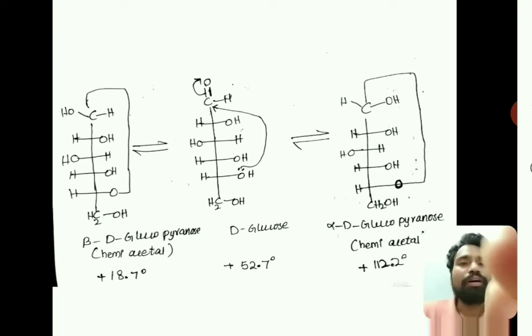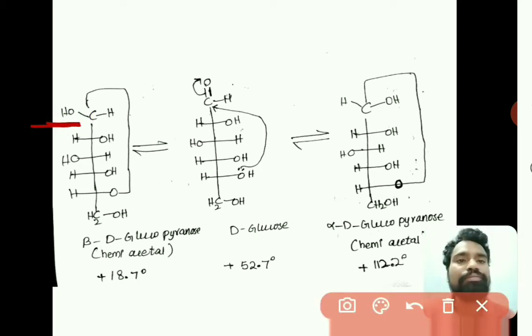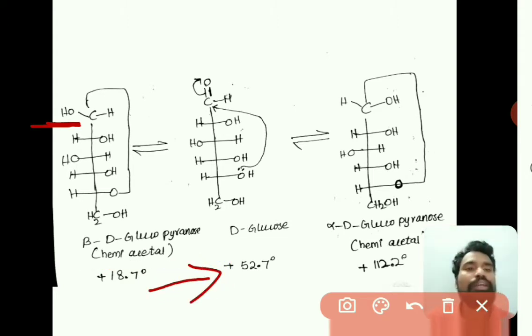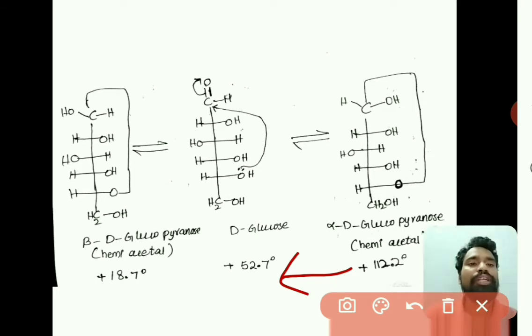And here if the OH group is at the left side, that is beta D-glucopyranose, this is also in hemiacetal form, and this shows the specific rotation at 18.7 degrees, right. So this 18.7 degrees gradually increases and you will get a constant value at 52.7 degrees, and the alpha D-glucopyranose showing plus 112.2 degrees gradually decreases and will get a constant value at plus 52.7 degrees, right. So these are the two cyclic structures of glucose formed here.